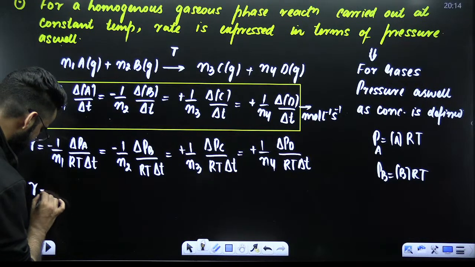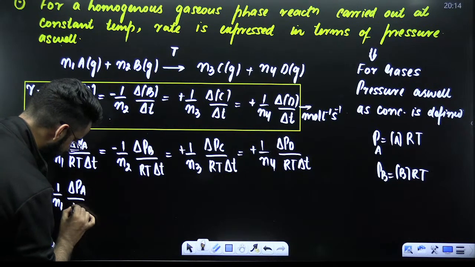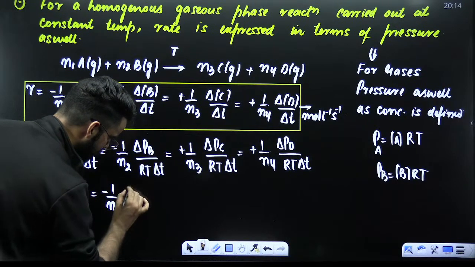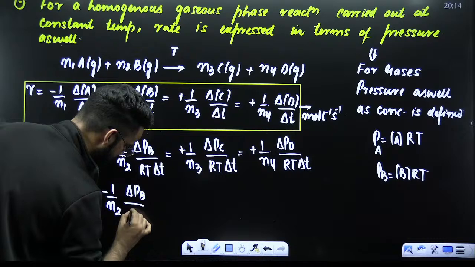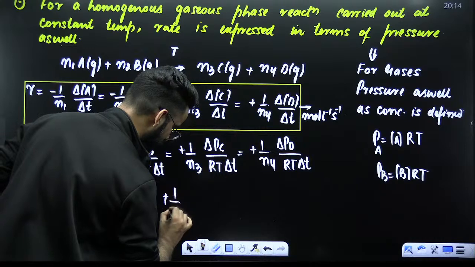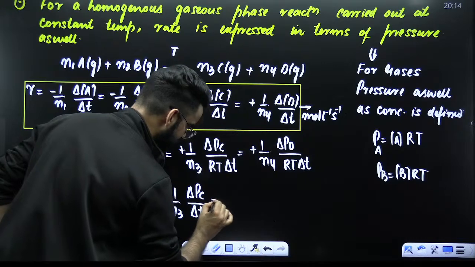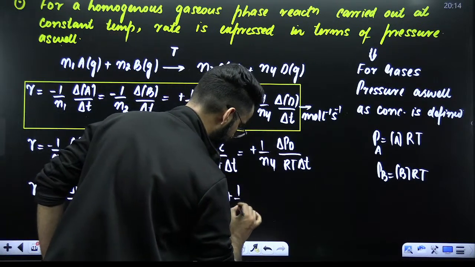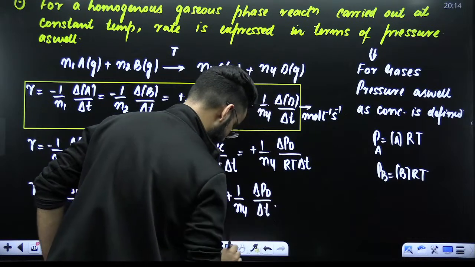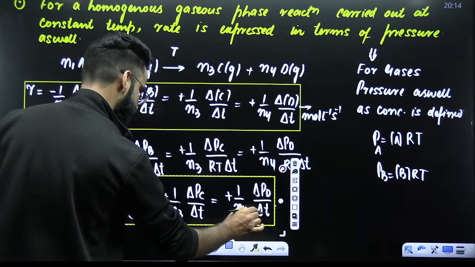I'll be getting rate of reaction like this: -1 upon n1, change in the pressure of A divided by time interval delta t, is equal to -1 upon n2, change in the pressure of B divided by delta t, which is equal to +1 upon n3, change in the pressure of C divided by delta t, which is equal to +1 upon n4, change in the pressure of D divided by delta t. My dear students, you have made the differential form of rate in terms of what? In terms of pressure.